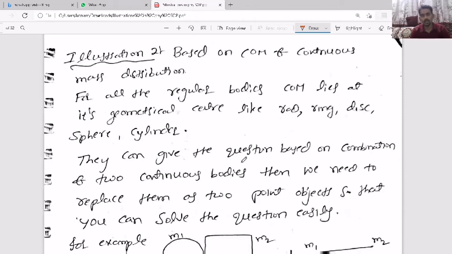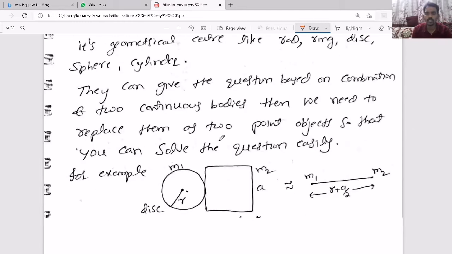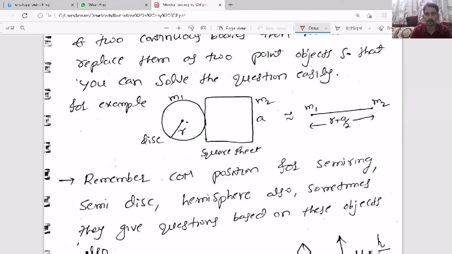Now, the next kind of question they will ask is based on center of mass only, but for continuous mass distribution. Like if there is a ring, the center of mass is at the center; if there is a disc, there is a center of mass at the center. So based on that, the questions will be given. At CET and NEET level, usually they will give questions like this here.